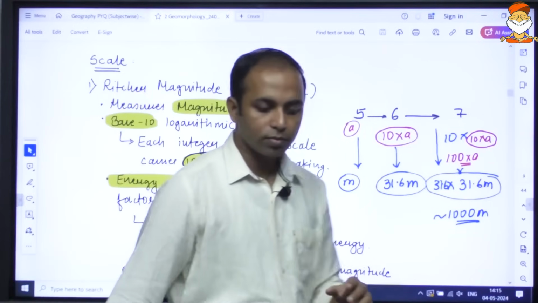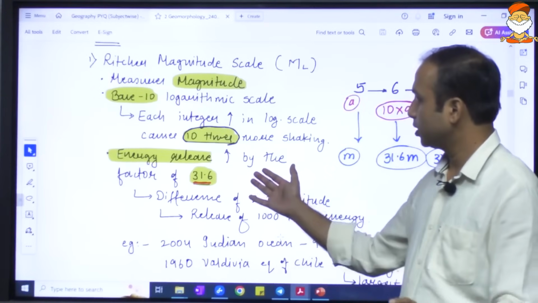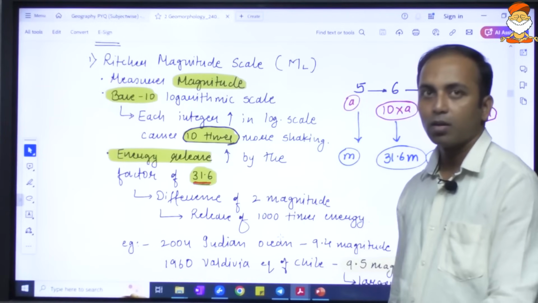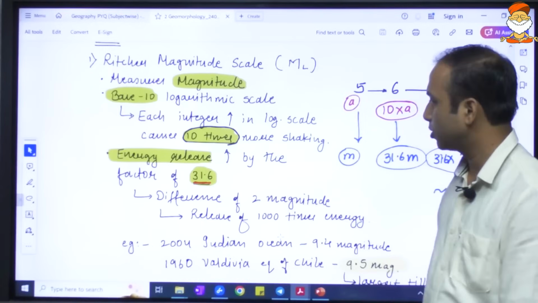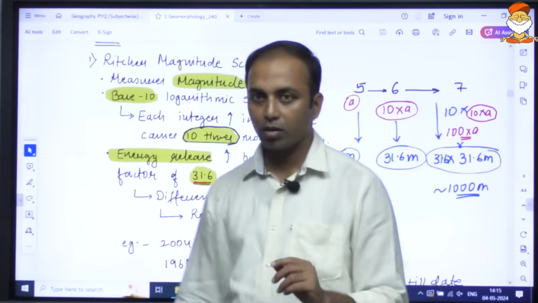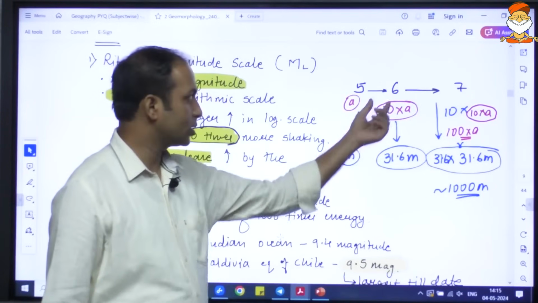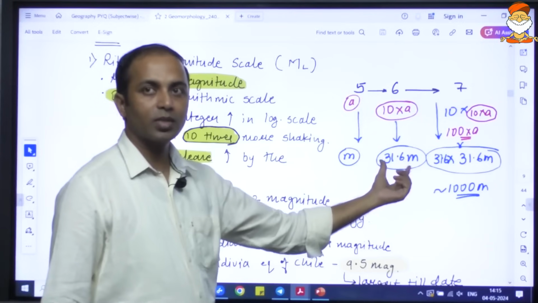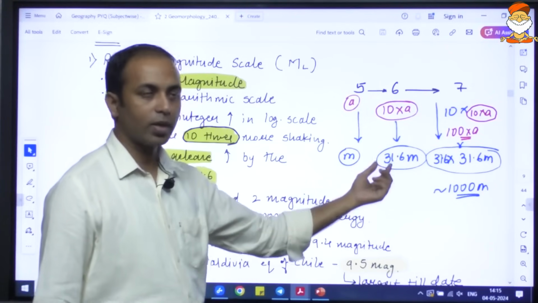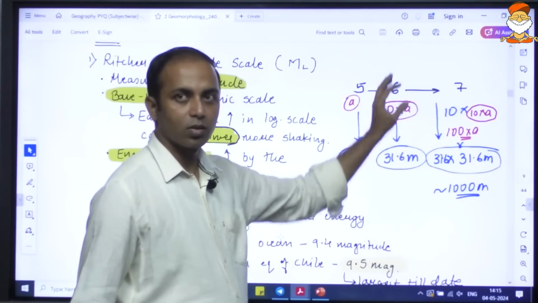Now, with respect to the energy, the energy released is like 31.6 times in each factor. So for example, let us say when it was a 5 magnitude earthquake, m amount of energy was released. When it is a 6 magnitude earthquake, 31.6 times of this amount of energy will be released. When it is a 7 magnitude earthquake, 31.6 times of that of 6.